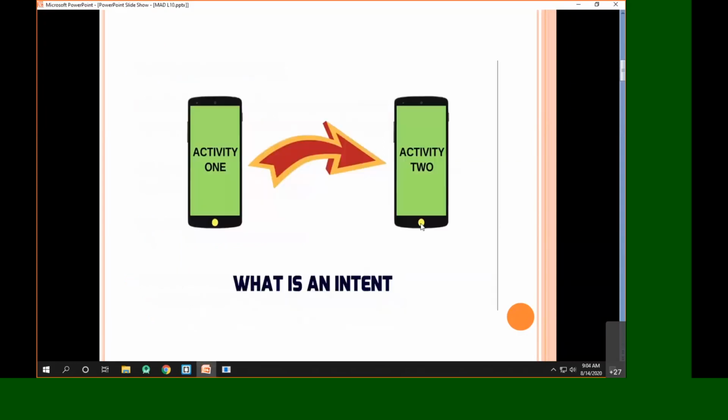Now this was the example that we gave in order to understand the exact concept of intent. If we have some activity 1, and from activity 1 I want to launch activity 2, basically launching some other activity from the current activity, either by sending some data or without sending any data, just for communication across the two activities, what we require is an intent.